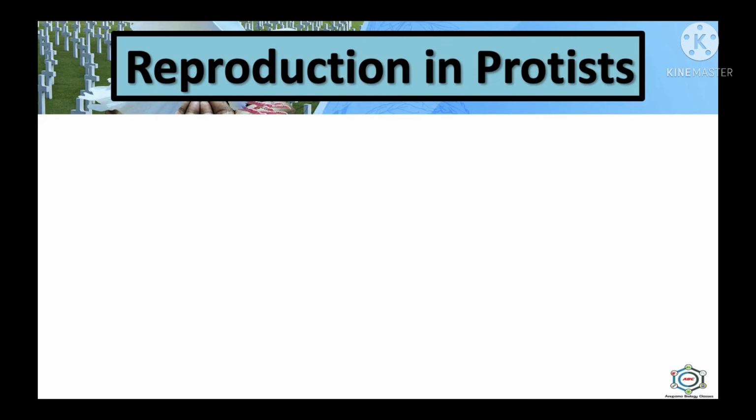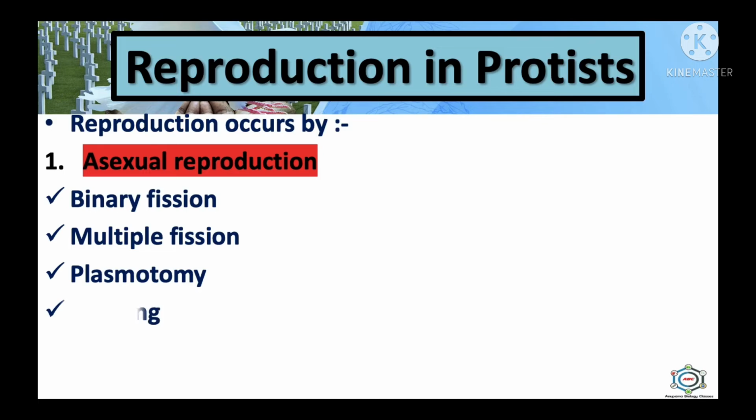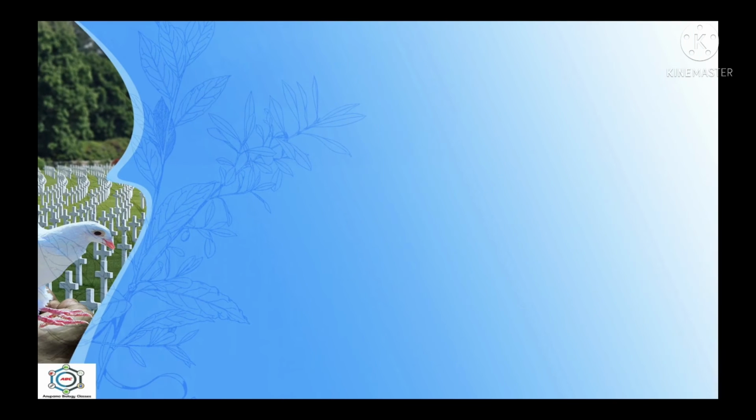After this, now see here the reproduction in case of protists. Reproduction occurs both by asexual and sexual methods. In case of asexual, there are some options like binary fission, multiple fission, plasmotomy, budding, spore formation, etc. And the next one is sexual reproduction. So we will discuss it in the next slide.